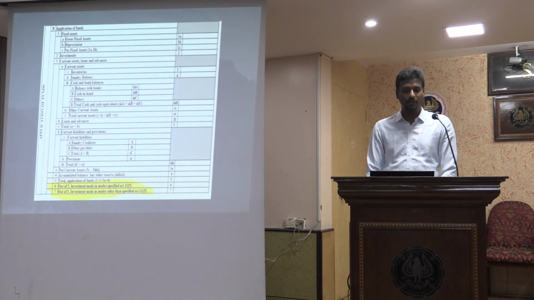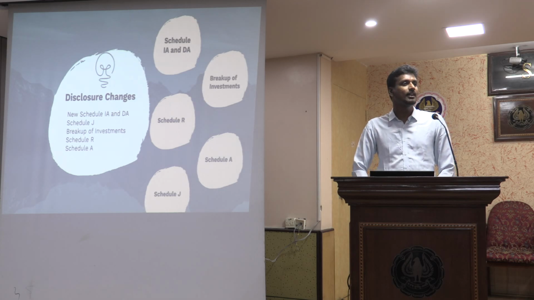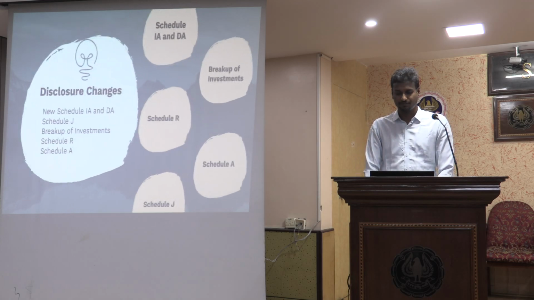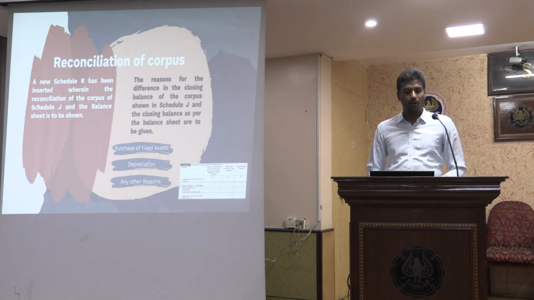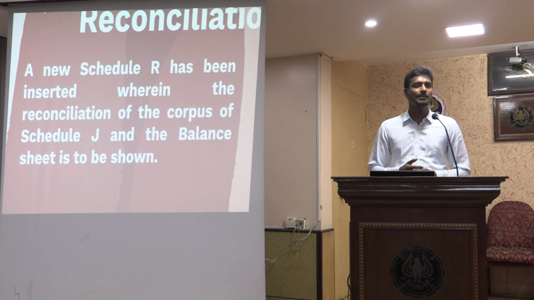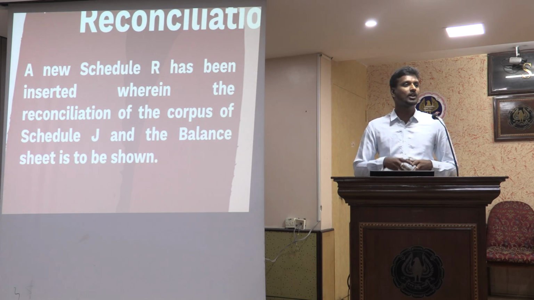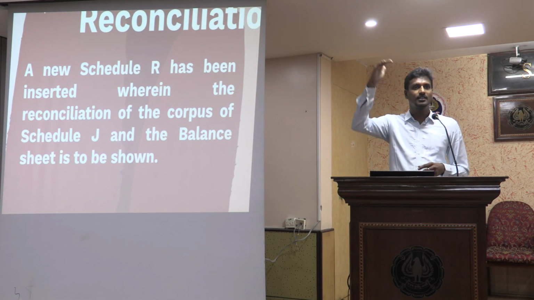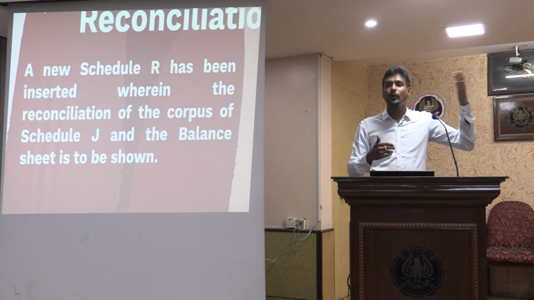So this breakup will become difficult unless I have proper records and registers in terms of the assets and the investments. Then comes the reconciliation of corpus, that is Schedule R. A new schedule has been inserted wherein the reconciliation of the corpus of Schedule J and the balance sheet is to be shown. Whatever I have disclosed in Schedule J, the investments in 11.5 modes that I have given, right? Add that along with my balance sheet.